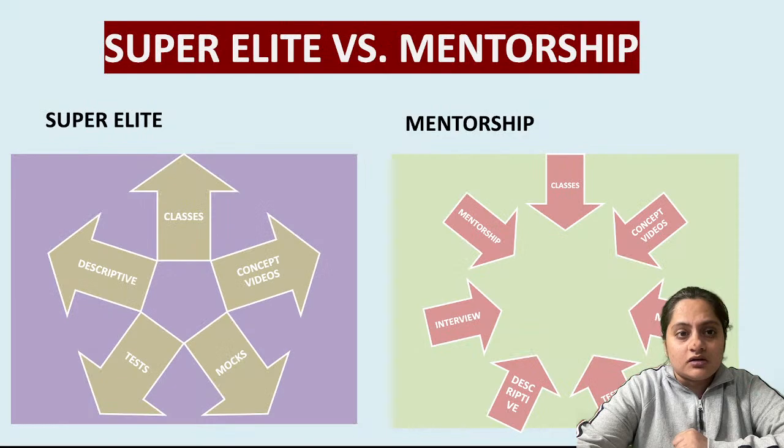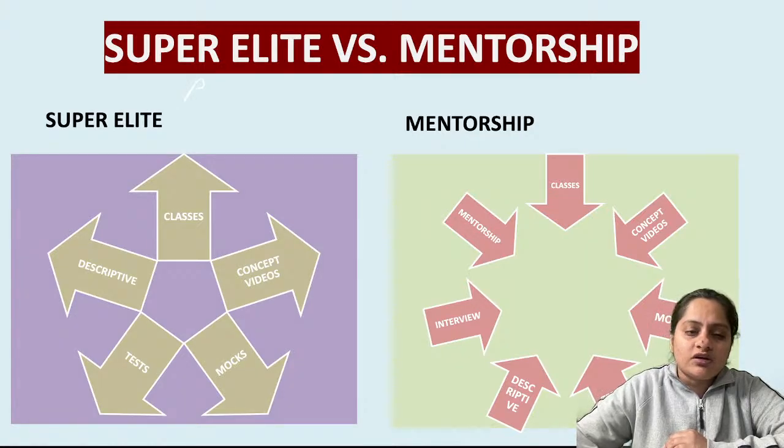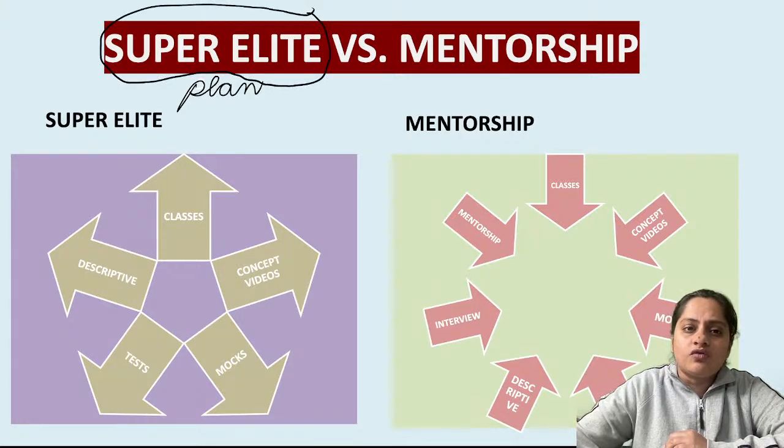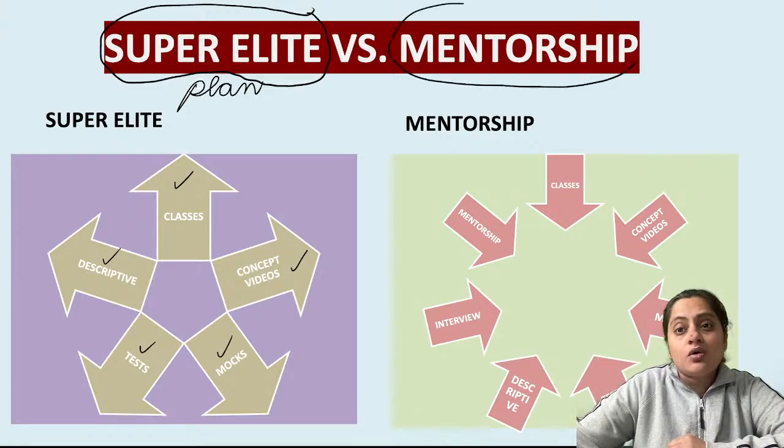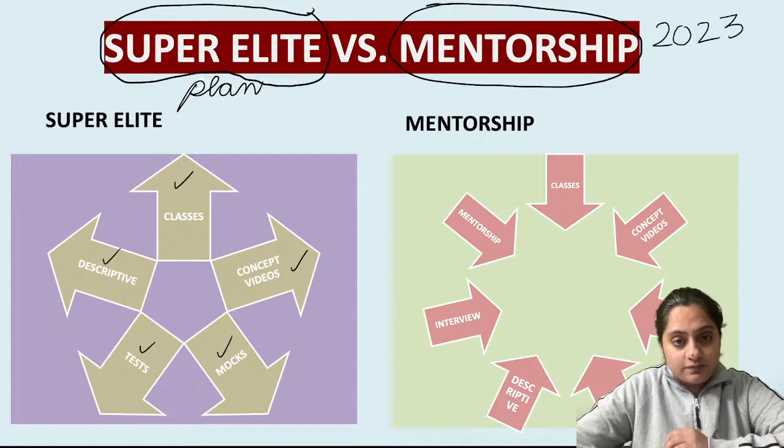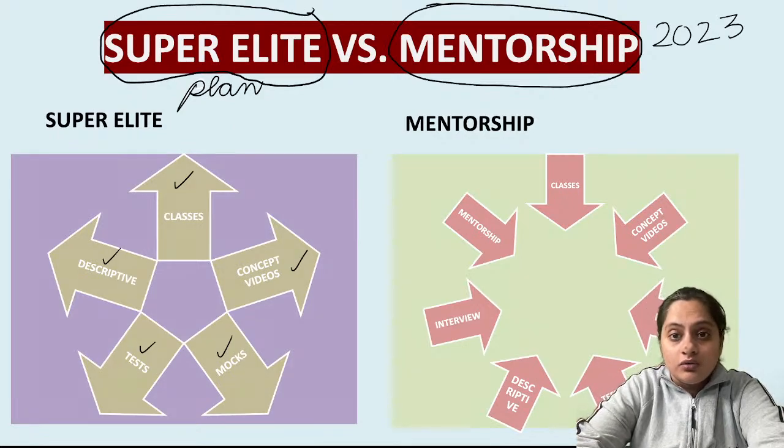Okay, now there are two courses where you will get my grammar videos also. There are two plans on Oliveboard, so I wanted to discuss because people get confused a lot. Super elite plan you can buy, in which you get all the sections also, all the mocks also, all the test also, descriptive also. Go for super elite plan, you will get classes, descriptive, test, mocks, concept videos, everything for each section. Okay, or you go for banking students who are planning to clear the exam in 2023, clearing final exam if you want to clear. Or you go for mentorship plan.